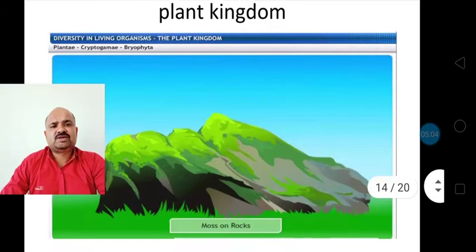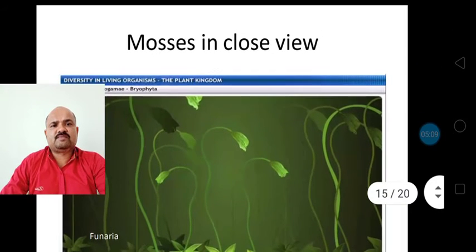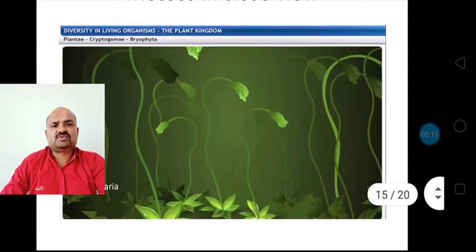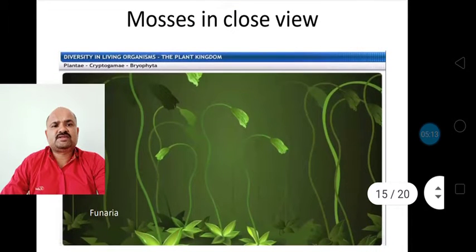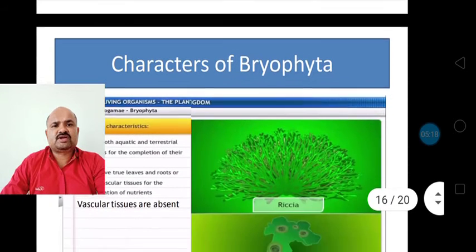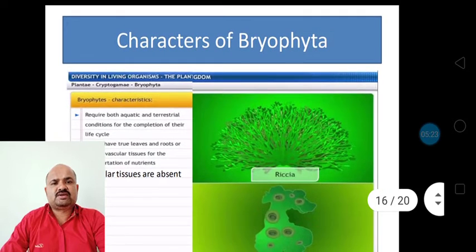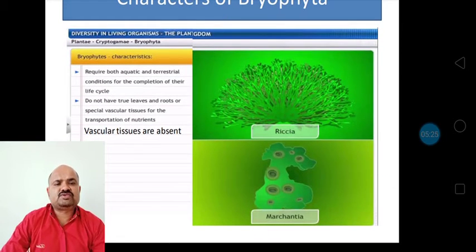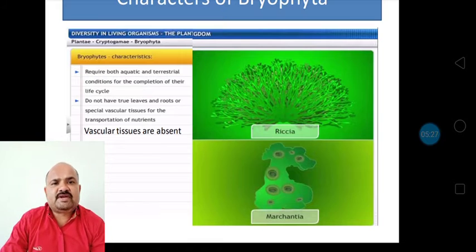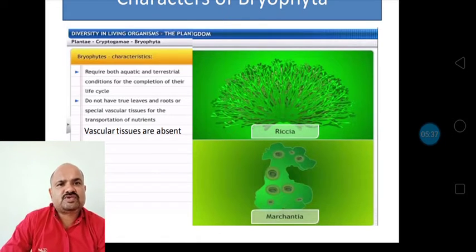So this is moss, and these mosses are kept in a subclass of kingdom Plantae, that is Bryophyta. This is an example of Bryophyta, that is Funaria. It is observed everywhere in the jungles, in the school campus, at our houses, where our water storing instruments are, meaning tanks, cement tanks, on those banks. We can see Funaria. Now the second examples are Riccia and Marchantia. So Riccia and Marchantia are other examples of bryophytes.